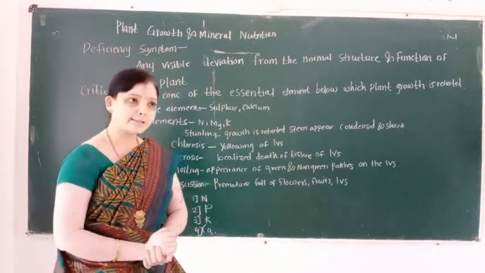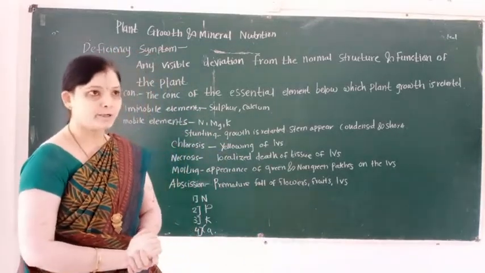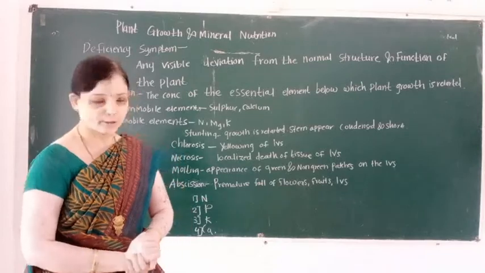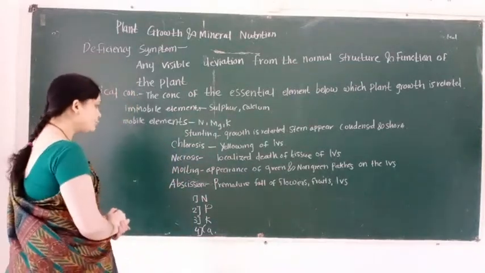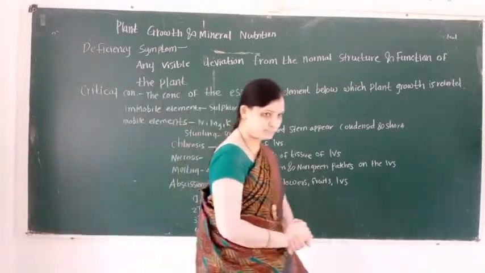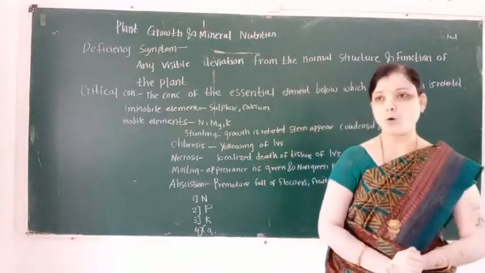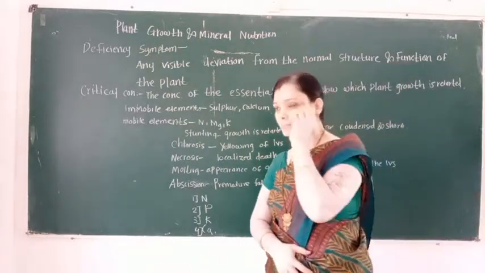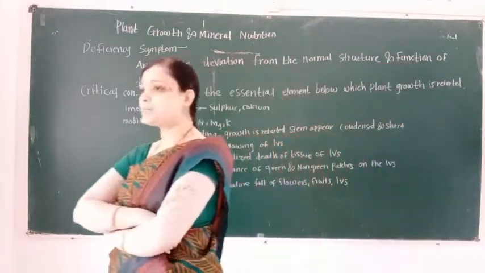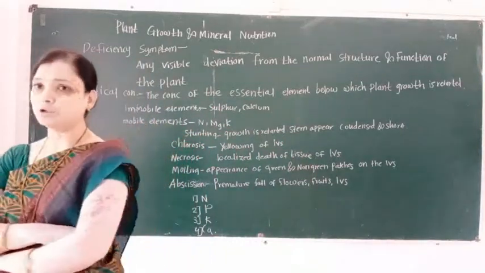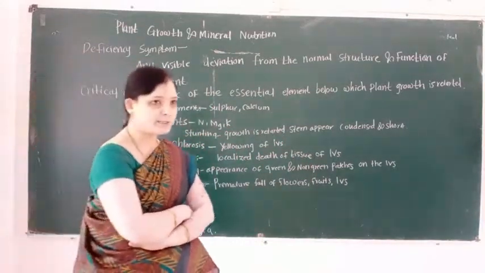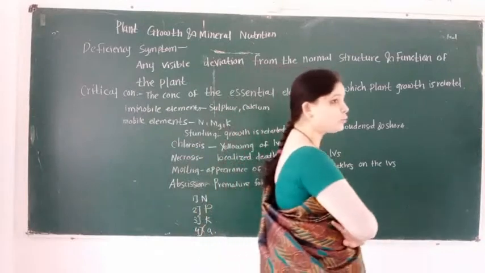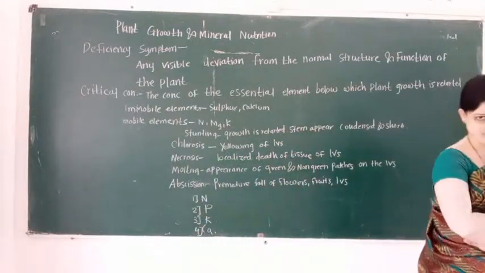Then second, another deficiency symptom, for example, chlorosis. This deficiency symptom is caused due to the deficiency of chlorophyll pigment.